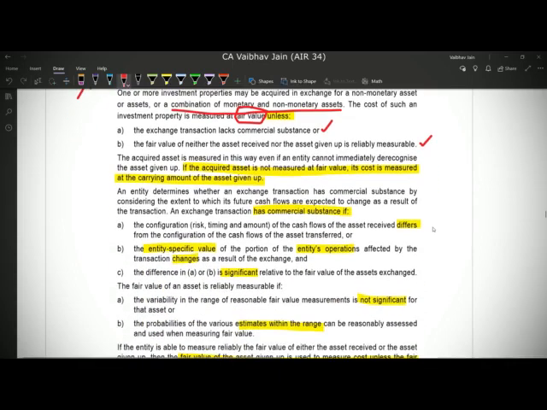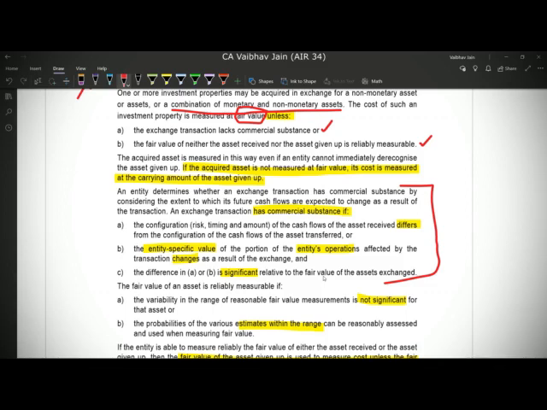Firstly, there should be commercial substance in the transaction. Commercial substance means that the transaction should influence the cash flows of the organization. The transaction should influence the entity's operations, and the changes being caused by such a transaction should be significant relative to the fair value of the assets exchanged.